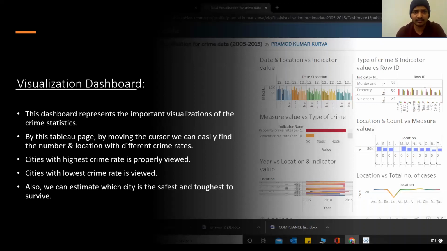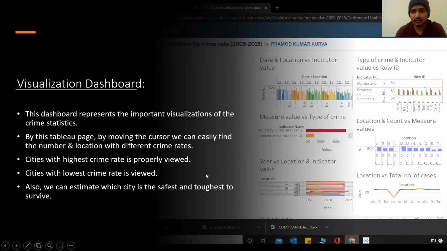And when coming to the final visualization, this is the final visualization where I created with the six different important sheets, like sheet 1, sheet 2, my particular preferences. Here, as I explained, everything has been elaborated, and you can just see through the cursor passing on it. This dashboard represents the important visualization of the crime statistics. Cities with the highest crime rate is properly weaved.